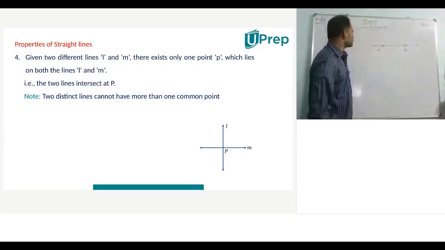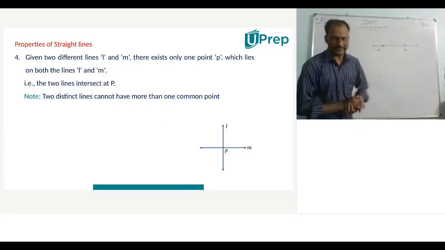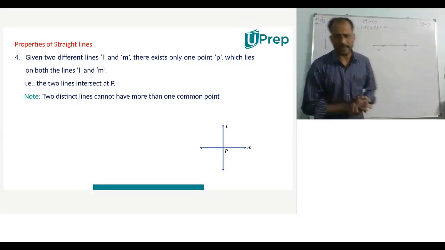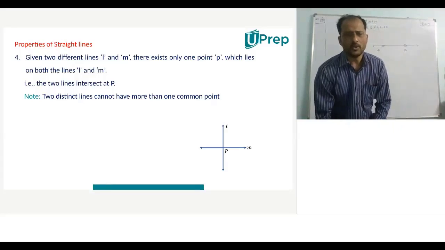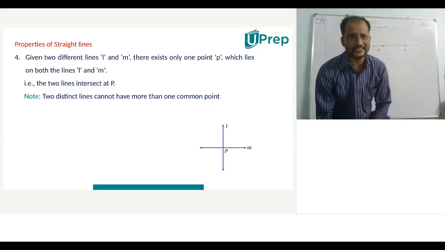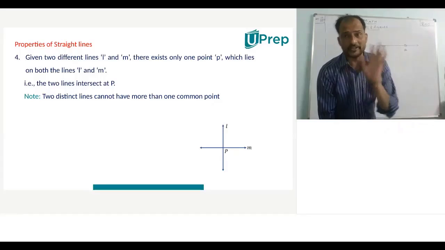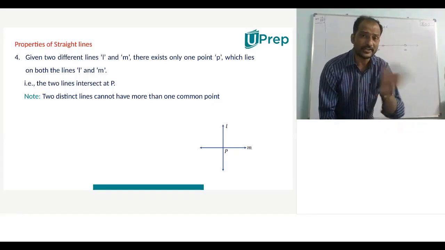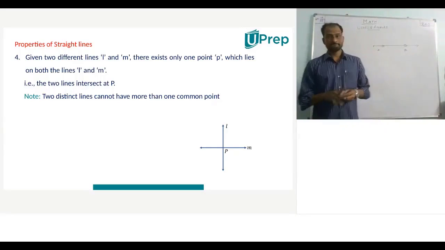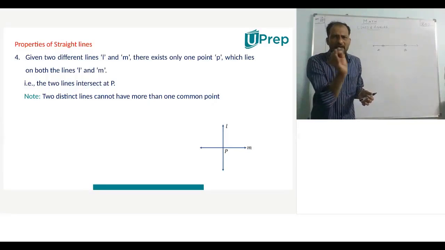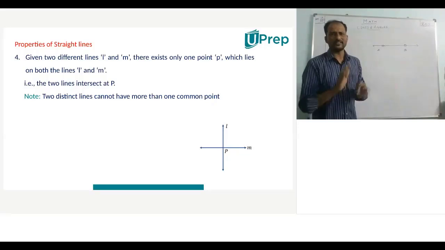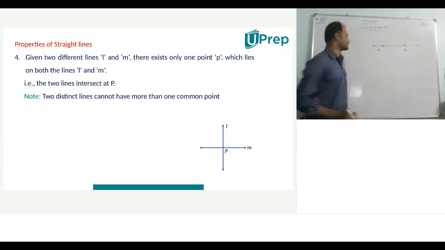Next. Now types of lines let us take. How many types of lines are present? Basically, there are 2 types. One is intersecting lines and other one is non-intersecting lines. Can you tell me what are intersecting lines? Sir, two lines that intersect at a common point. That means if 2 lines have a point in common, then they are called as intersecting lines.